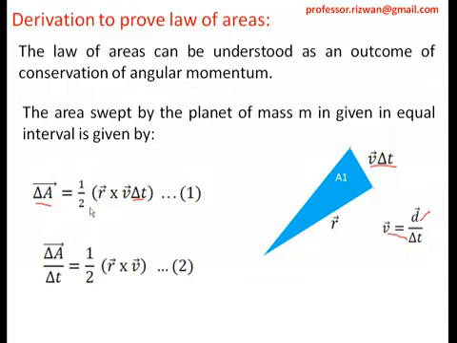So if I take delta t to this side, delta A upon delta t is equal to half r into v. Now, as these are vector quantities, this multiplication is called a cross product. We have seen that in the first chapter, right? So this multiplication of vectors is a cross product. So delta A upon delta t is equal to half r cross v.